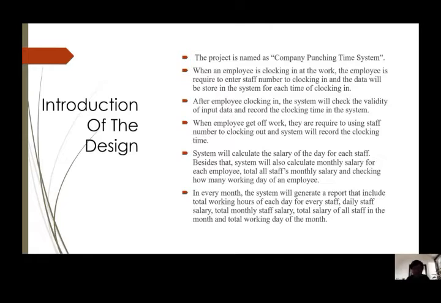When employees get off work, they are required to use their staff number to clock out, and the system will record the clocking time. The system will calculate the salary of the day for each staff. Besides that, the system will also calculate the monthly salary for each employee, the total of all staff monthly salary, and check how many working days an employee has.